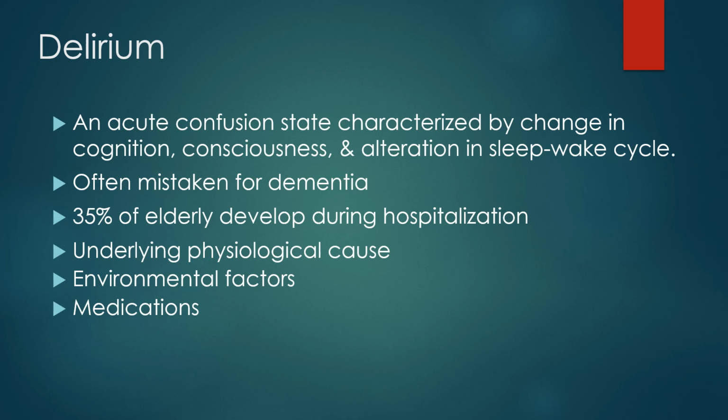This acute confused state is characterized by changes in cognition, consciousness, and alterations in the sleep-wake cycles, and all of this can fluctuate during the day. They may be fine one minute and not fine the next. Up to 35% of older adults will develop delirium during a hospitalization, and the after effects can be severely detrimental, including irreversible brain damage and sometimes death. Nurses must recognize and treat delirium as fast as possible to stop these outcomes from occurring. The issue is, many nurses won't recognize the acute changes and assume it's dementia, which is a long, slow, progressive disease.